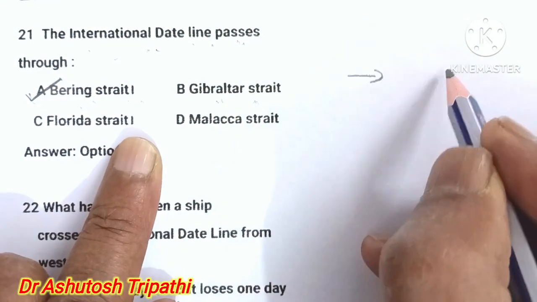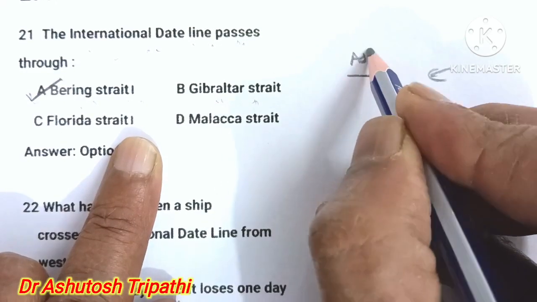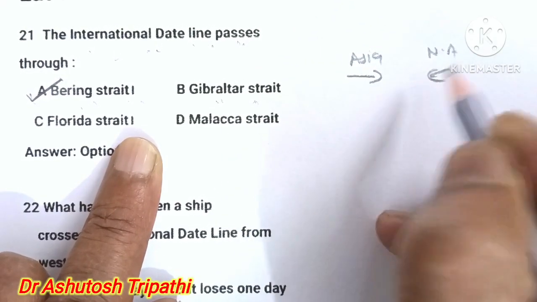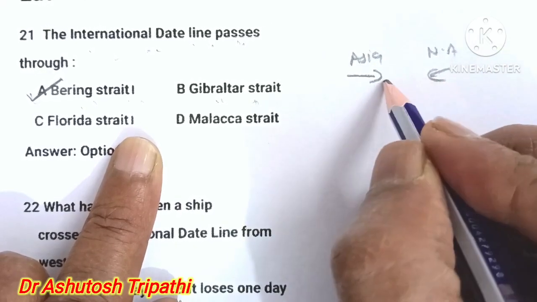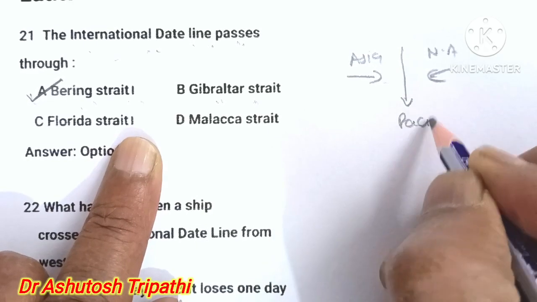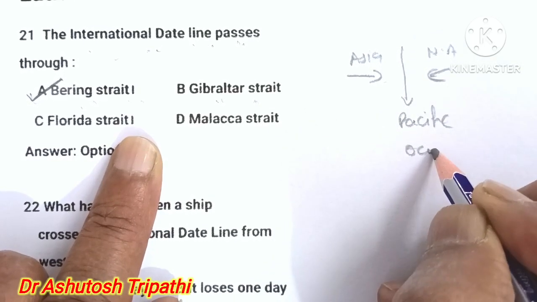The Bering Strait is a place where Asia and North America have a minimum space between them. It is in the Pacific Ocean.